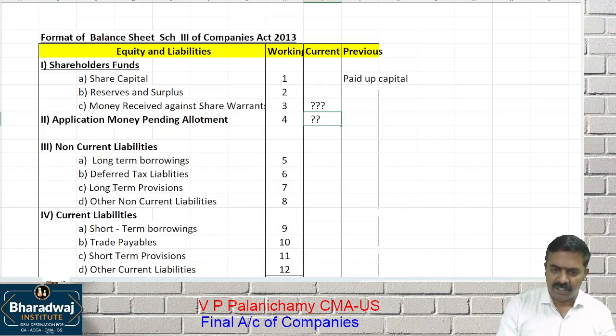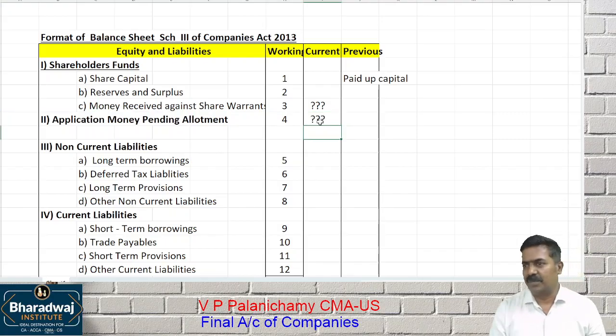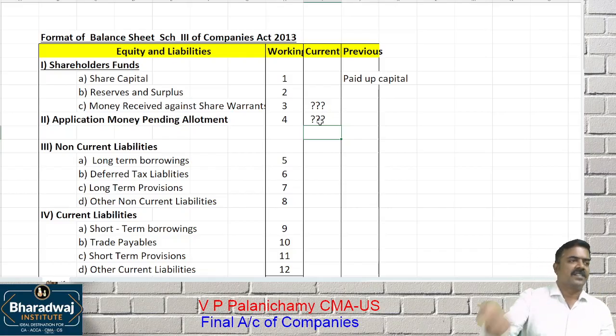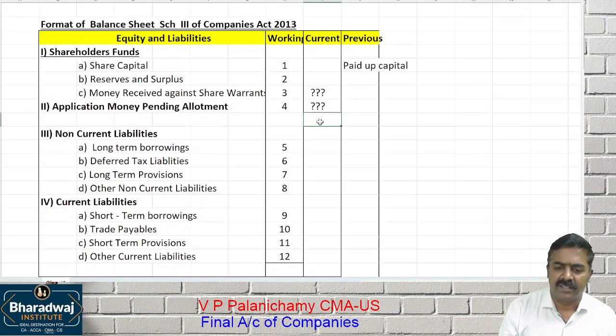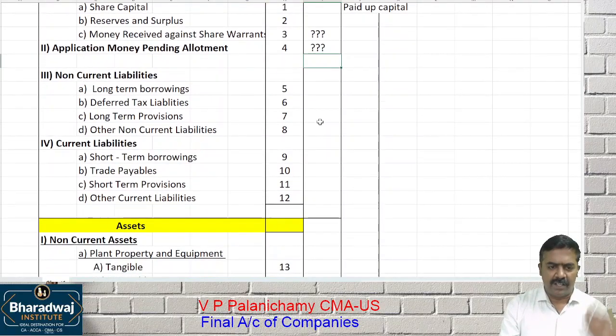For examination point of view, it will be 0. On the practical reporting side, if the company has collected any applications but is yet to allot, that will be shown in the balance sheet. No explanation needed for that. What is the next one?